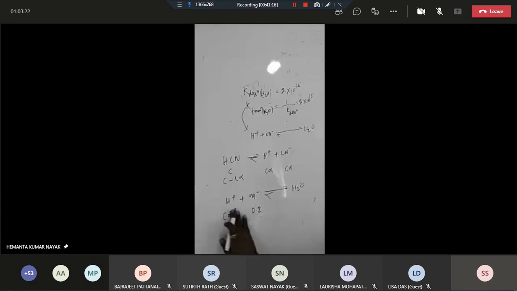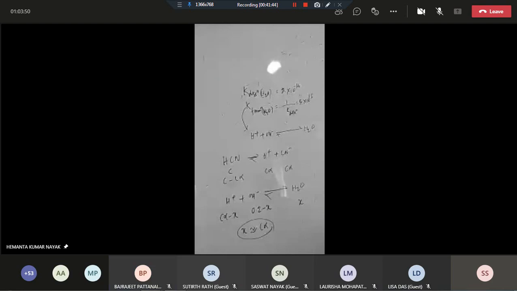So you see 0.2, then what will happen? Out of C alpha, the amount consumed will be X. So this is 0.2 minus X. Correct? This one will be X. But we know that this H plus is fully consumed, so this X will be nearly equal to what? This will be nearly equal to C alpha. Yes or no?